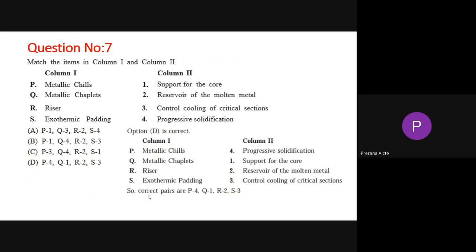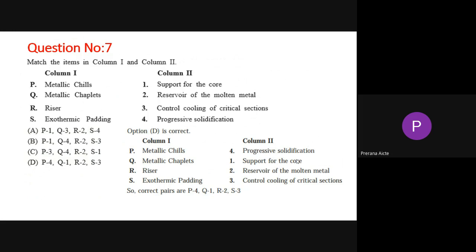Okay, here the answer is: metallic chills means progressive solidification, that means P is 4. And metallic chaplets is the support for the core. Suppose you are fixing the core inside the casting, you have to give one support for the core, that is called chaplets.